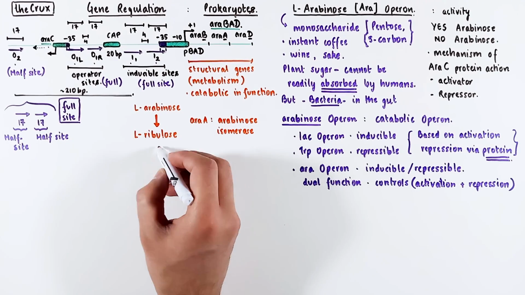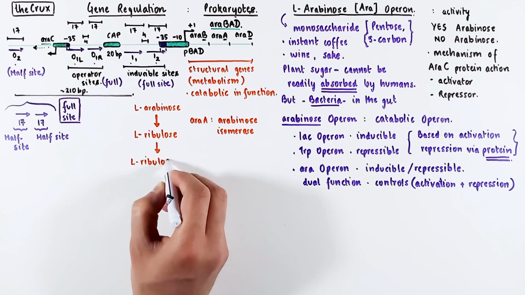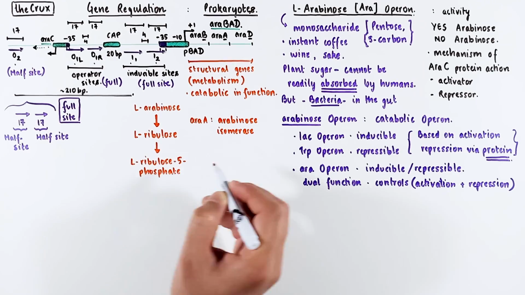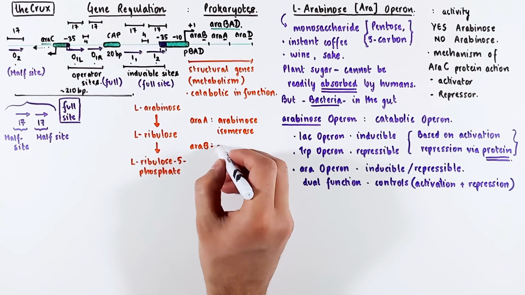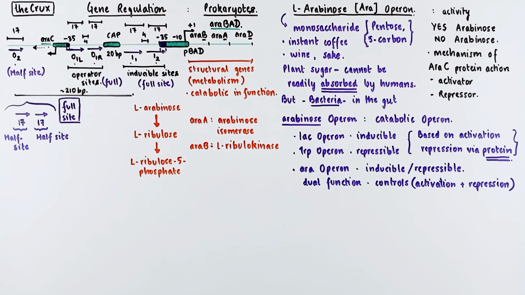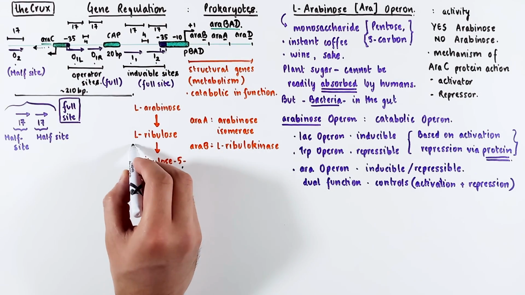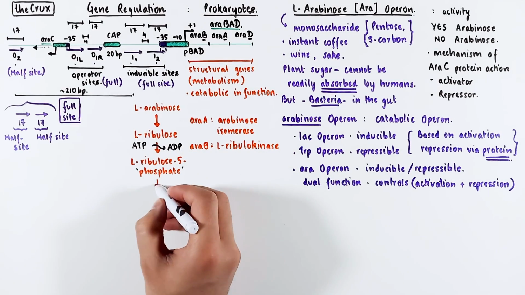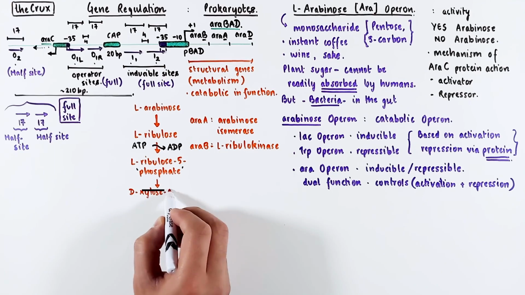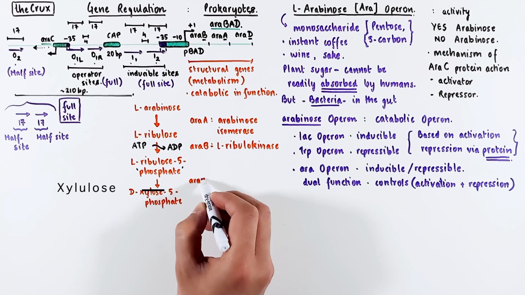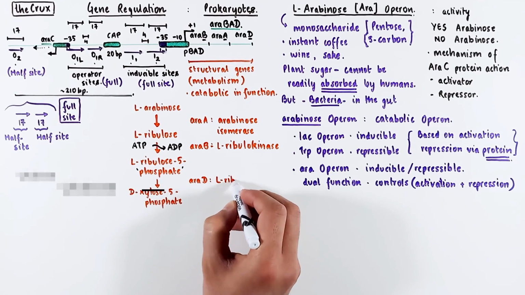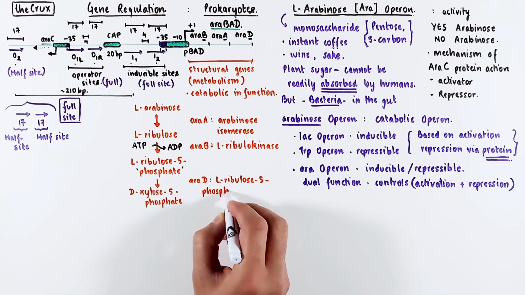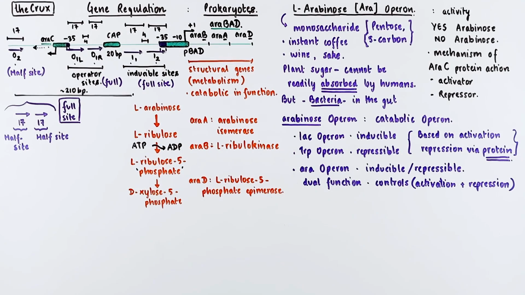And then the ribulose is converted into ribulose 5-phosphate via the enzyme produced by araB, and this is called ribulokinase. Since we just attached a phosphate here to the ribulose, the reaction uses ATP as the source of phosphate. And then this ribulose 5-phosphate is converted into xylulose 5-phosphate. This reaction is catalyzed by the araD product, which encodes for epimerase.